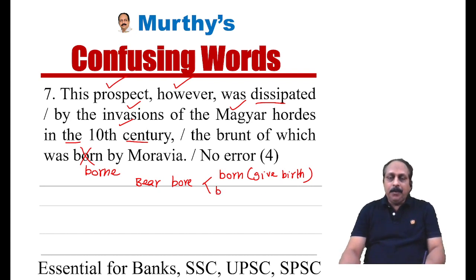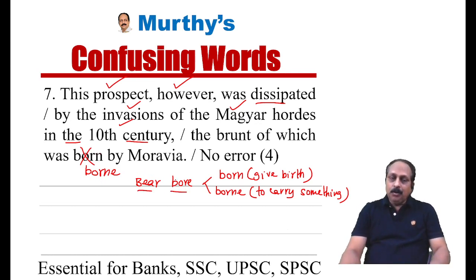And the other past participle form, borne, means to carry something. In this context, was borne, was carried by Moravia. So it is not born, it has to be borne. Bear, bore, same. But the past participle form born means give birth.